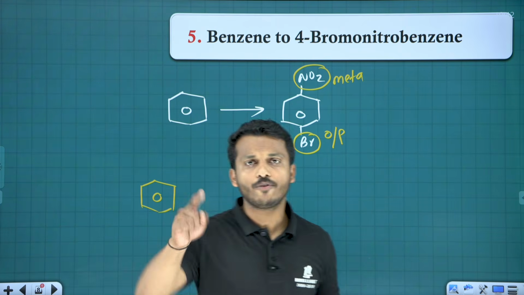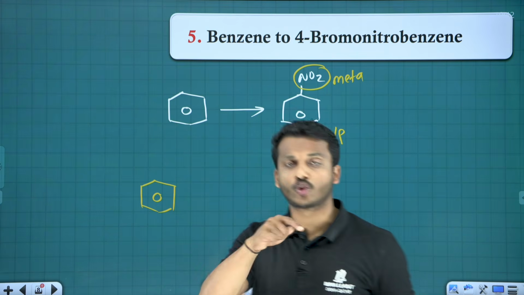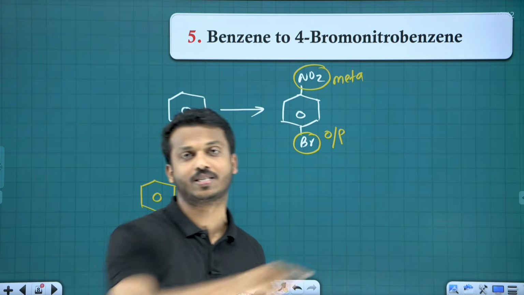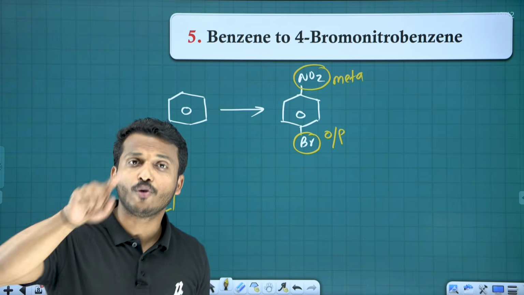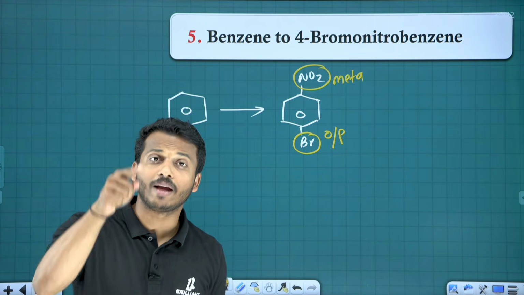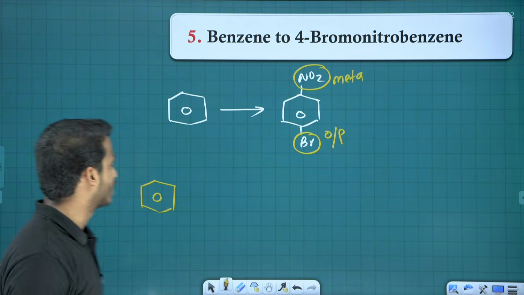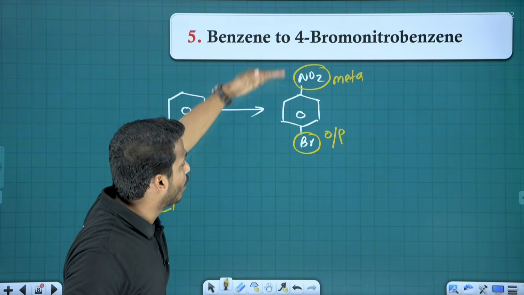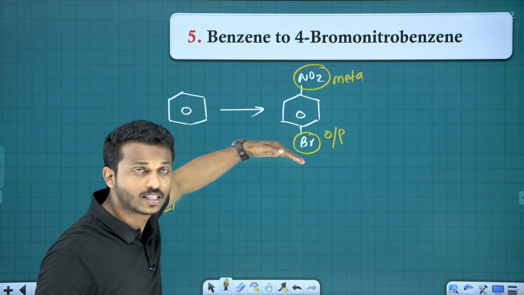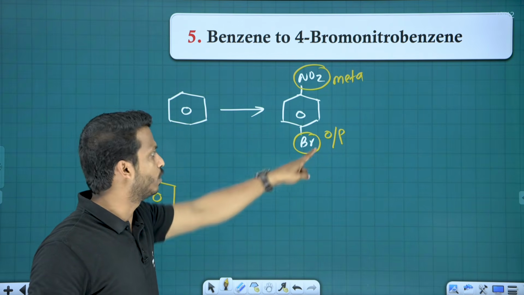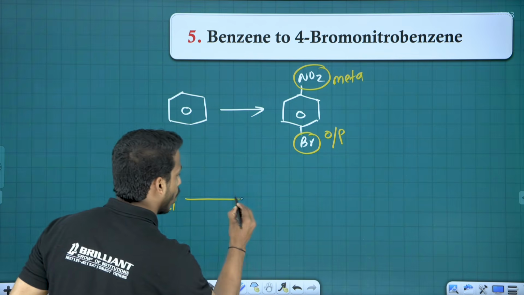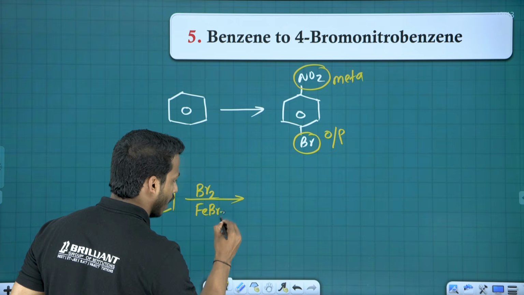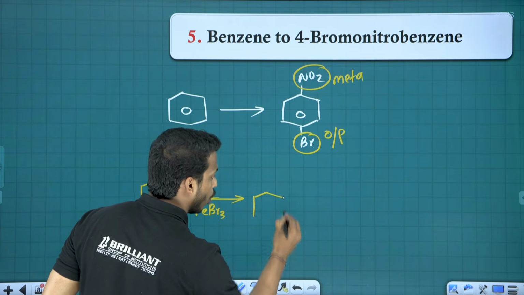Once again, if your product is a para product or ortho product, identify the ortho-para-directing group and make it first. If you want the opposite, if you want a meta product, then add the meta-directing group first. For example, here the product is para. So if the product is para or ortho, the ortho-para-directing group is added first, which is bromine. So let me do bromination first. How to do bromination? Br2 with the catalyst FeBr3, dark. Then you will get bromobenzene.